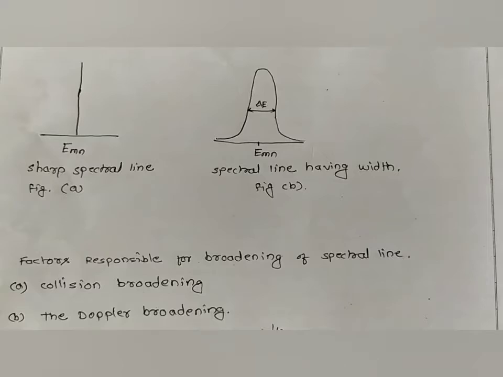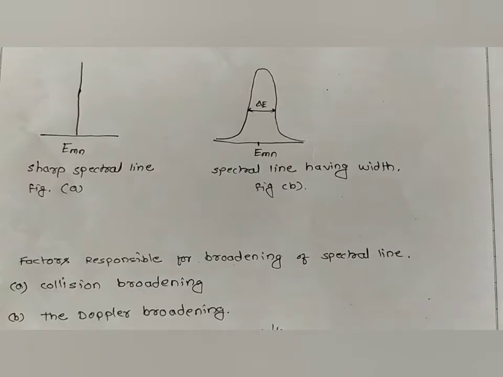The second factor is the Doppler broadening. The Doppler broadening deals with relativity. When the observer observes a particle moving towards the observer and measures the frequency, it is found that the frequency is more than the real frequency.